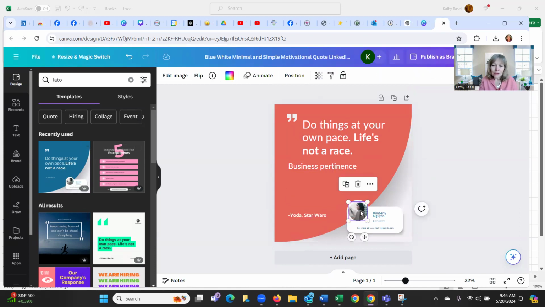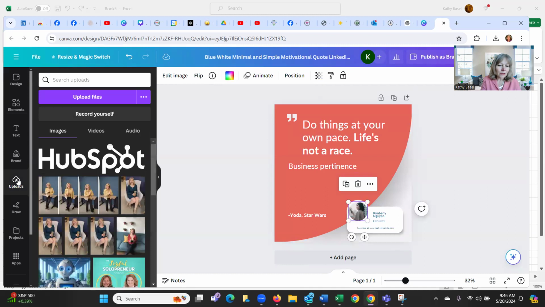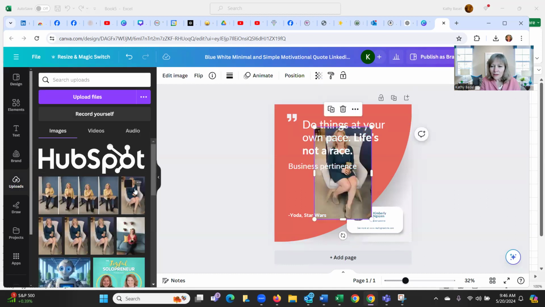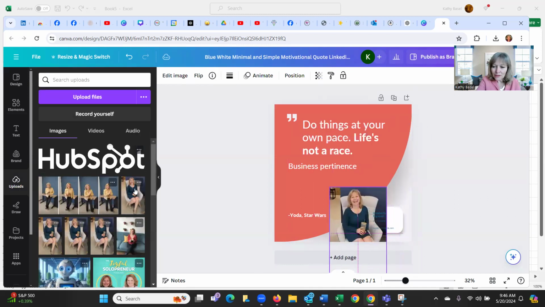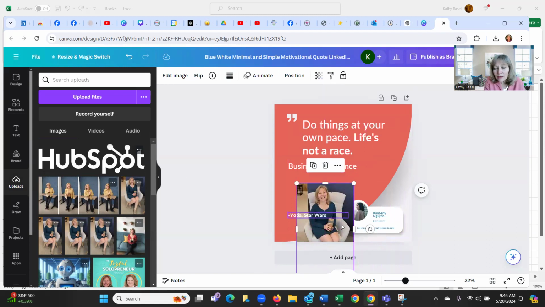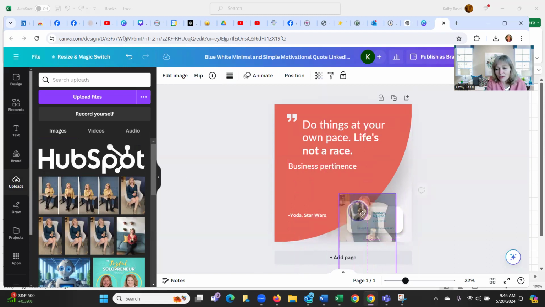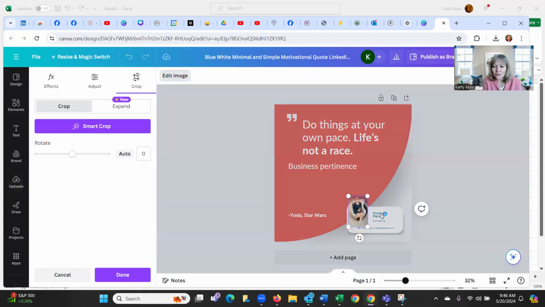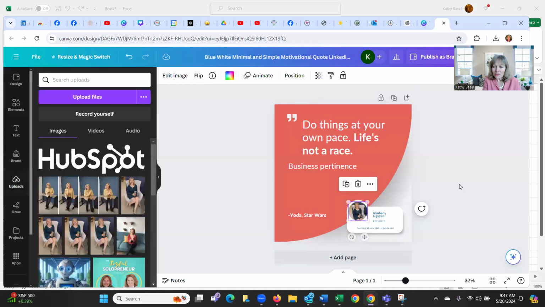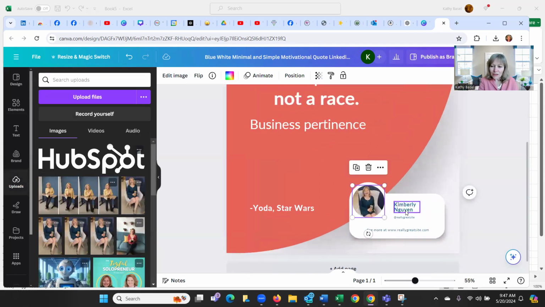So you would also want to put your own picture in here. So I'm going to use an upload of a picture of me. Let's drag that. Okay, we're going to drag that into there. And I'm double clicking so that you would want to shore this up so that it fits into the window. And then I'm going to make this a little bigger so we can all see.